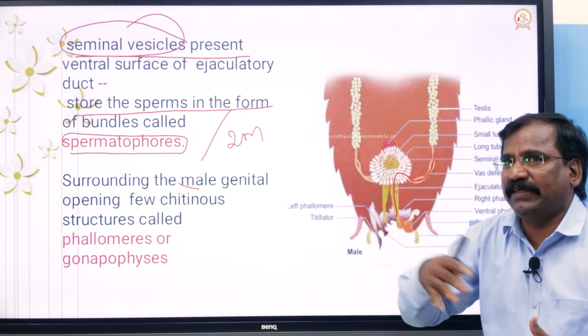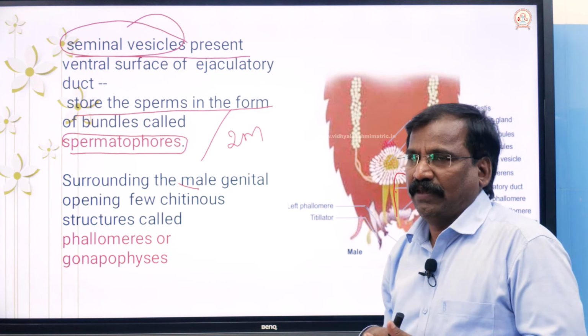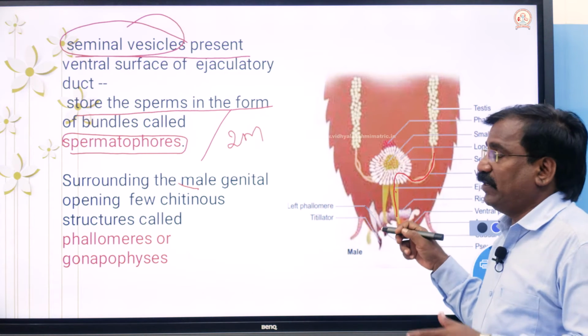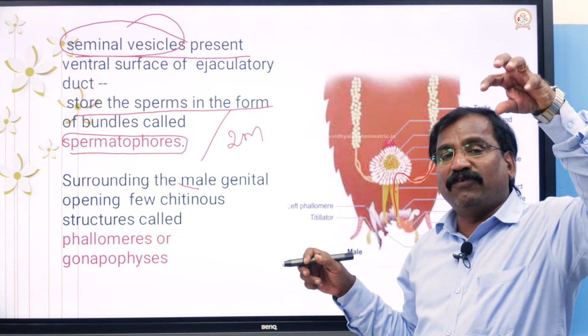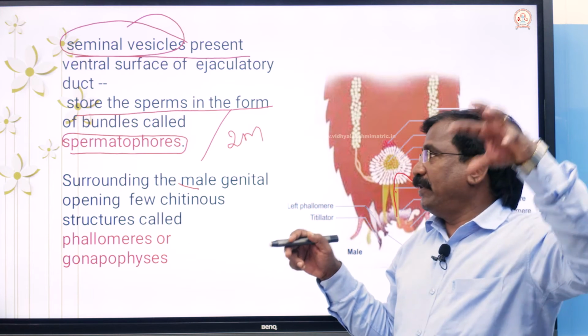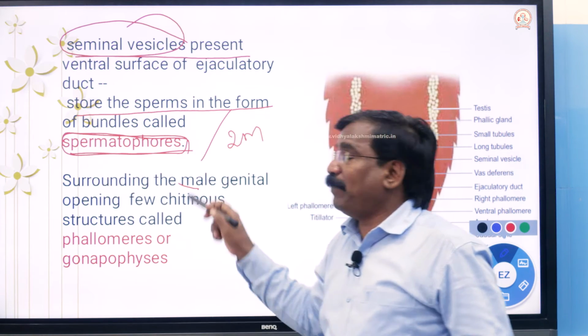Ejaculate means sending out. The sperms are stored in the form of bundles, called spermatophores.